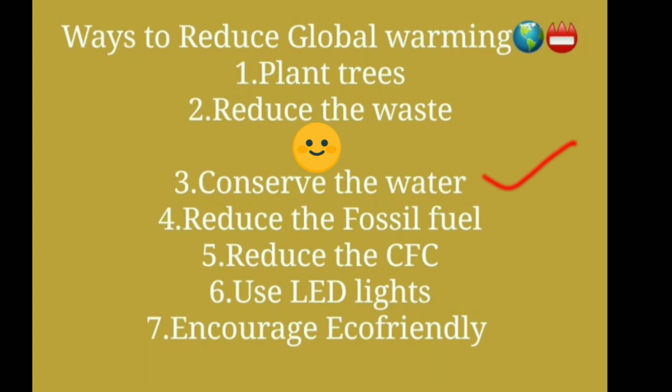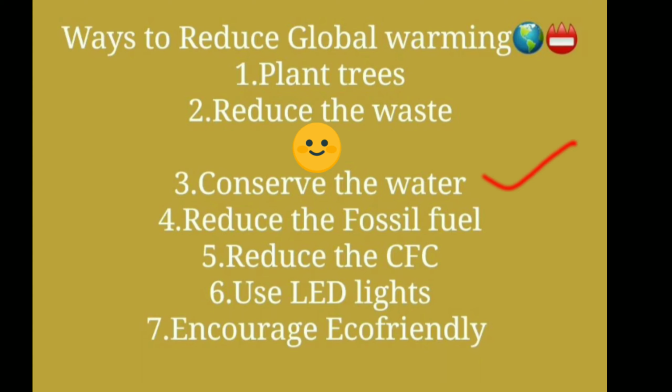We should use different ways to conserve water, like rainwater harvesting and using used water for cleaning purposes. There are different ways to conserve water, so we should use all these ways in our day-to-day life.